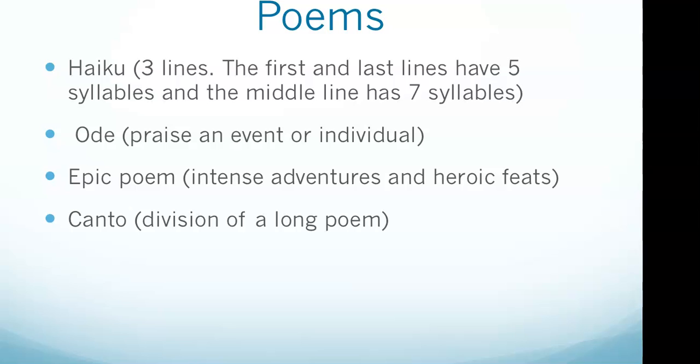An ode is an elaborately structured poem praising or glorifying an event or individual. An epic poem is a long narrative poem that is usually about heroic deeds and events that are significant to the culture of the poet. Many ancient writers used epic poetry to tell tales of intense adventures and heroic feats. So again, what we have on the screen here: epic poem, intense adventures, and heroic feats. If you know that about epic poem, you're good. And finally, a canto is a division of a long poem.